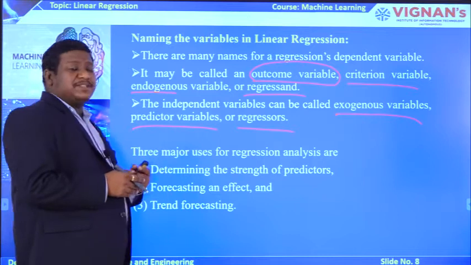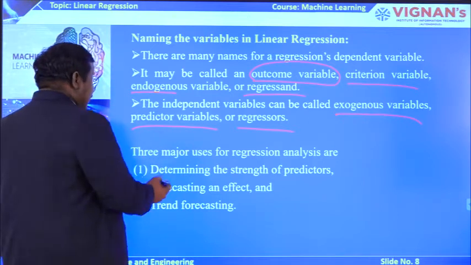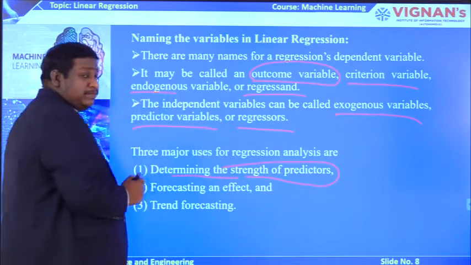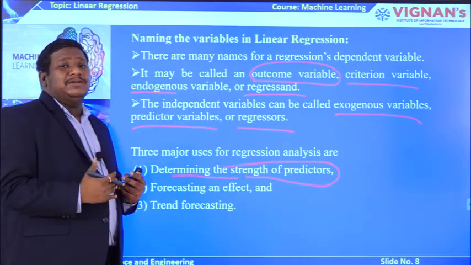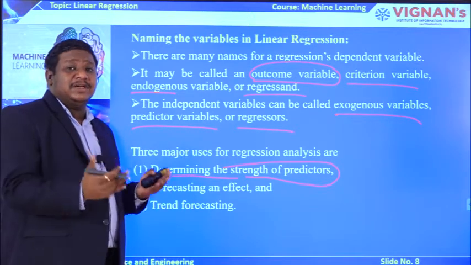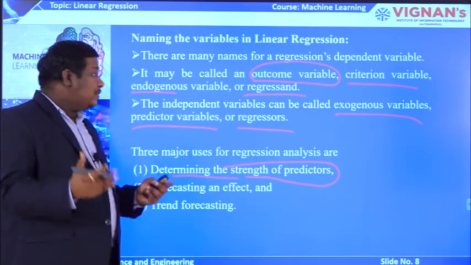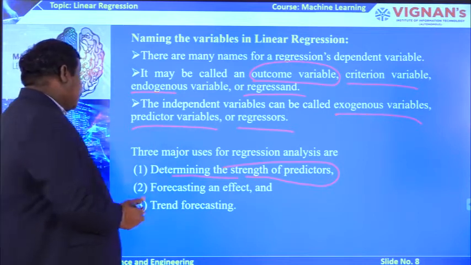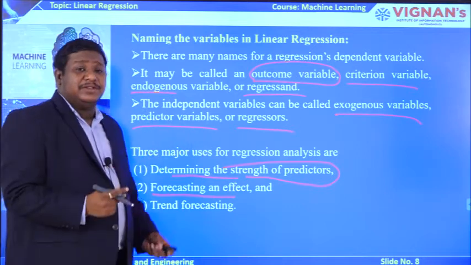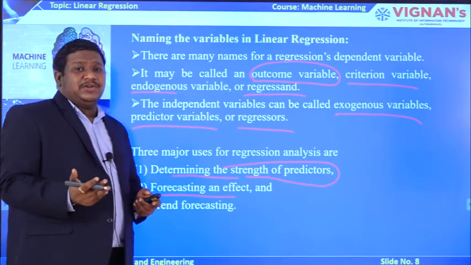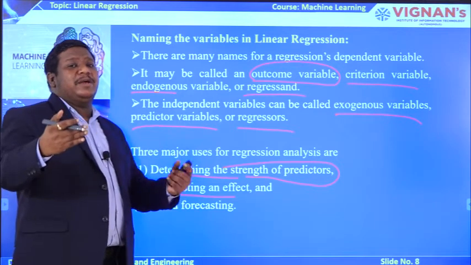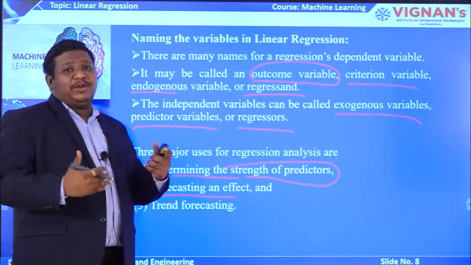So, some of the uses of this regression analysis are, basically, determining the strength of the predictors. To what level the prediction is going to be done, whether it is 90%, 95% or 85%, can be understood by the use of this regression model. Then forecasting an effect. I told you basically this regression can be used for forecasting. Suppose a cyclone has happened, we are going to predict what the effect of that will be.